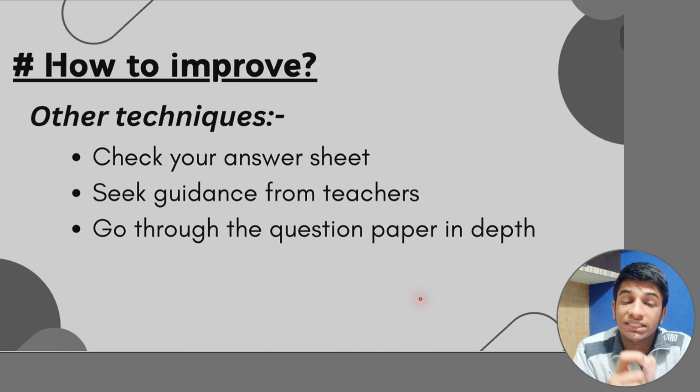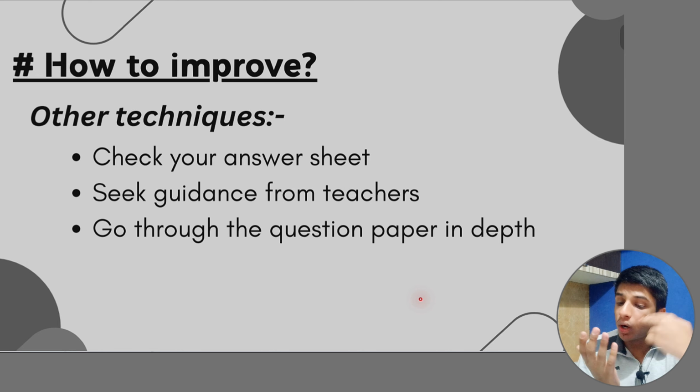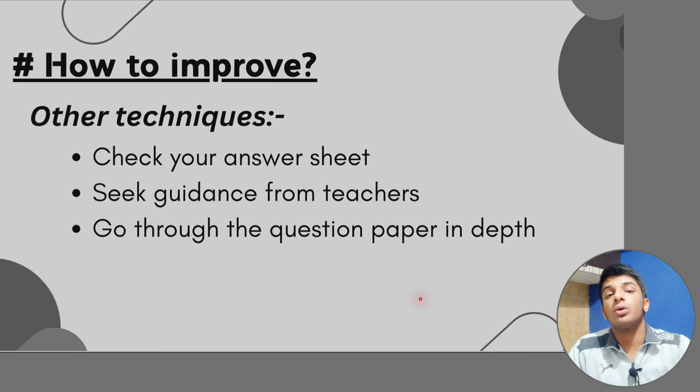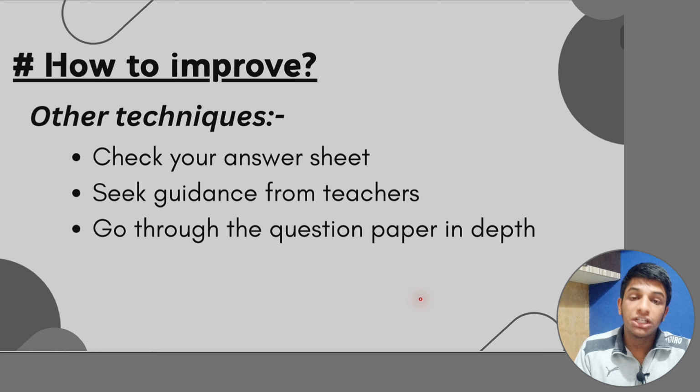from where they have asked that question. Either it is from in-text questions, exercise questions, textbook questions, otherwise department question bank questions, otherwise some hot questions. Analyze what particular question that is. For example, if it is taken from the department question bank, then we have to see what the outcome is, what the analysis is. It means that till now you are only learning exercise, in-text, textbook questions. You are skipping department question bank questions. From now onwards you have to also learn the department question bank. They are asking questions from there too. You must analyze this along with the question bank.